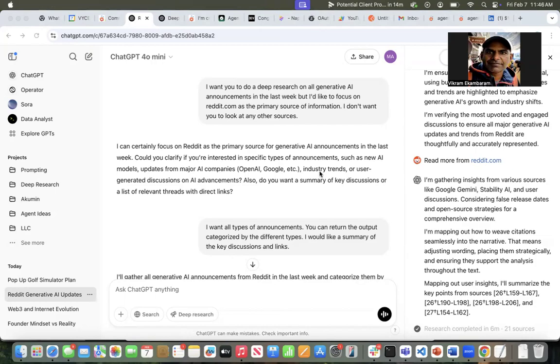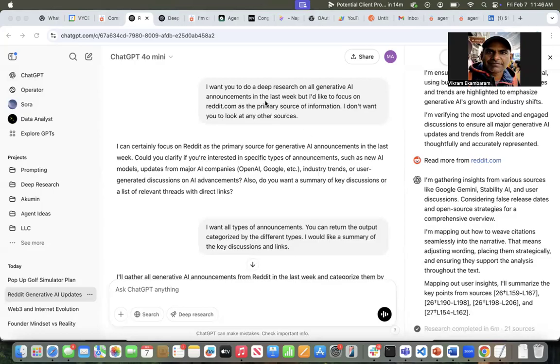I've been playing around with deep research a bit more, and one of the things I've been trying to figure out is: can I get deep research to focus on specific sources? In the past, I've built agents that will go look for a particular topic that is being discussed, but I wanted to look for that topic primarily on Reddit. So think of it almost like a Reddit newscape scraper. I wanted to see if I could tell Deep Research to look for a particular topic in Reddit and see how good it is at actually following my directions.